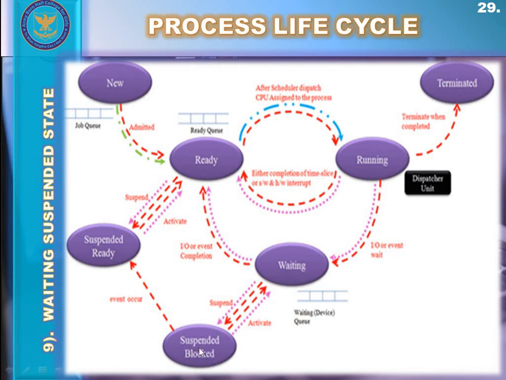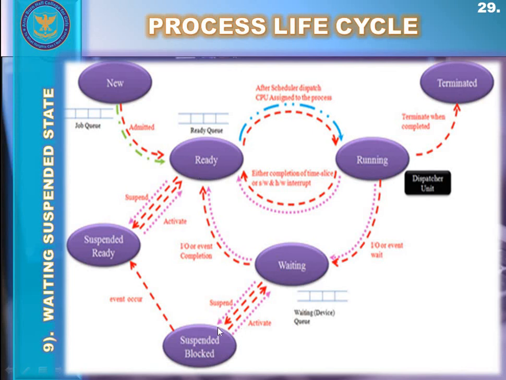So the low priority processes from the suspended blocked state move back to the waiting state queue. They get done with their input output event, with their input output resources, and after completion of the event, those processes also get transferred to the ready state.